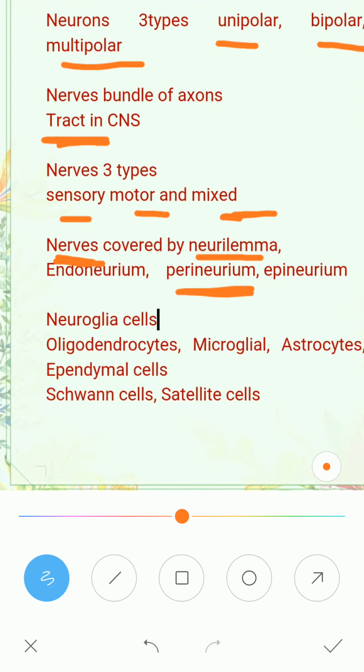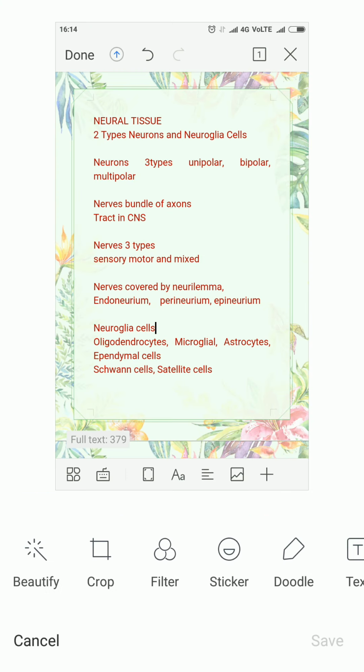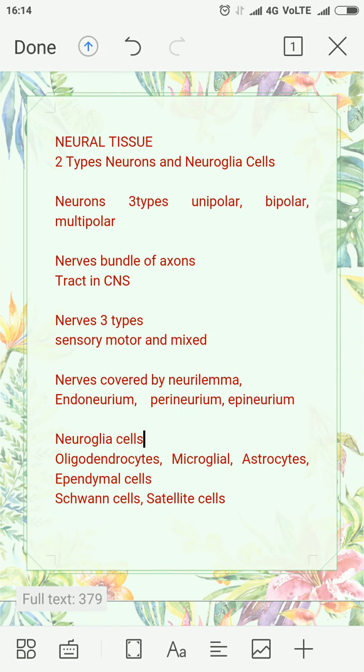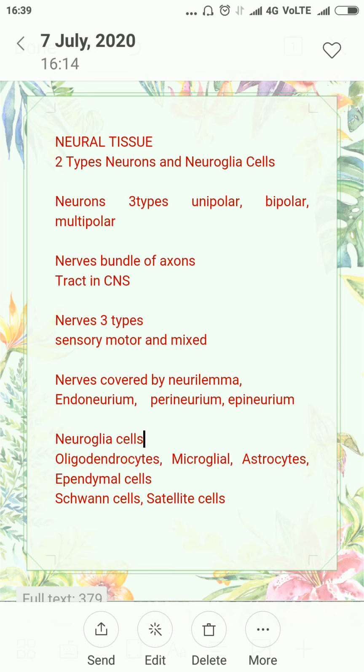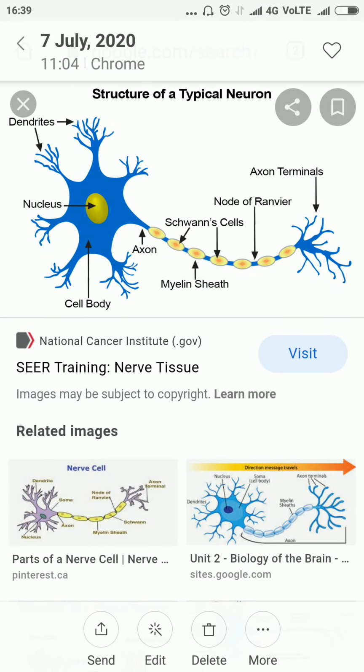Now this is the list of neuroglia cells: oligodendrocytes, microglial cells, astrocytes, ependymal cells, Schwann cells, and satellite cells. We will discuss them later. First we will see the structure of a multipolar neuron. You can see over here, this is a picture of a multipolar neuron. It basically has three parts: dendrites, cell body and axon.